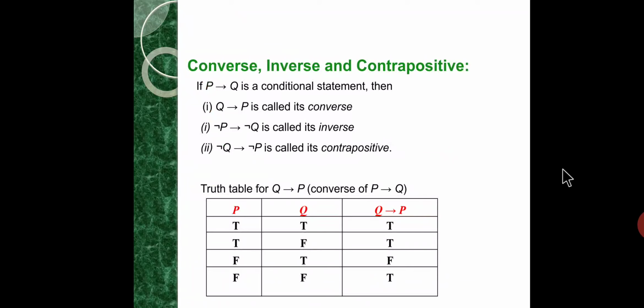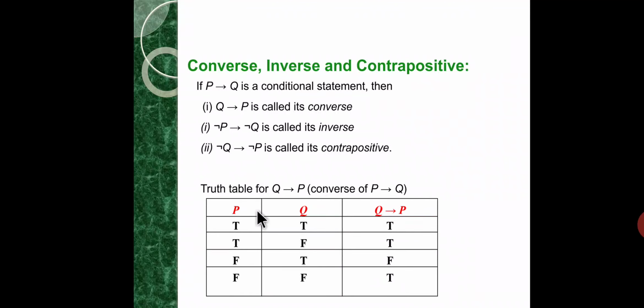So if P implication Q is a conditional statement, then the converse statement is Q implication P, the inverse statement is tilde P implication tilde Q, and the contrapositive statement is tilde Q implication tilde P.